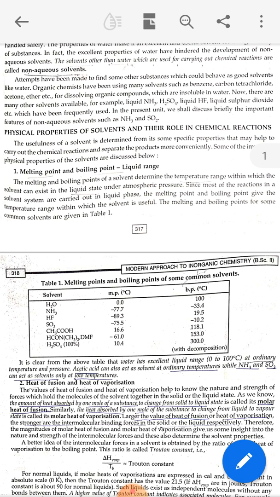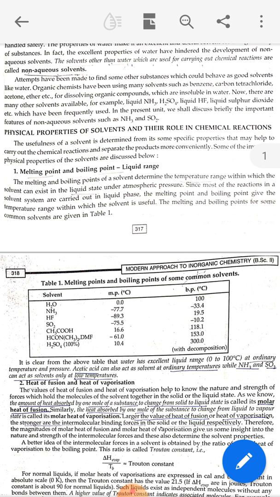Next are acetic acid and DMF. Their melting and boiling point ranges are like 16.6 to 118.1 degrees Celsius for acetic acid, and DMF minus 61.0 degrees Celsius to 153.0 degrees Celsius.